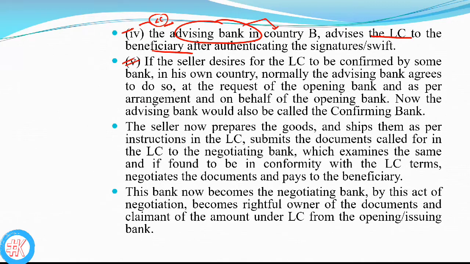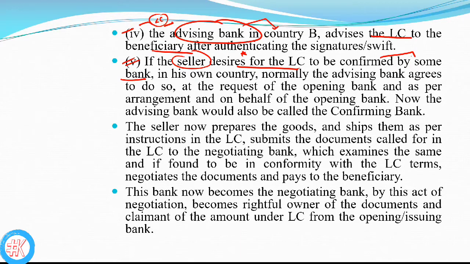Now the beneficiary, the seller, basically means the beneficiary. If the seller desires the LC to be confirmed by some other bank, it basically means that the seller is not confident in the issuing bank. They want confirmation from another bank. From where will they get the confirmation?